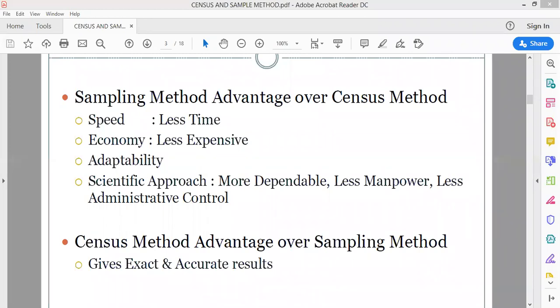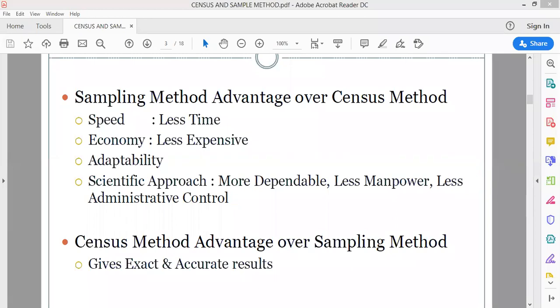So scientifically also it is being adopted by everyone, because science also says in spite of testing each and everything, you should test an adequate number of samples. So accordingly, this method is being found more good as compared to others.